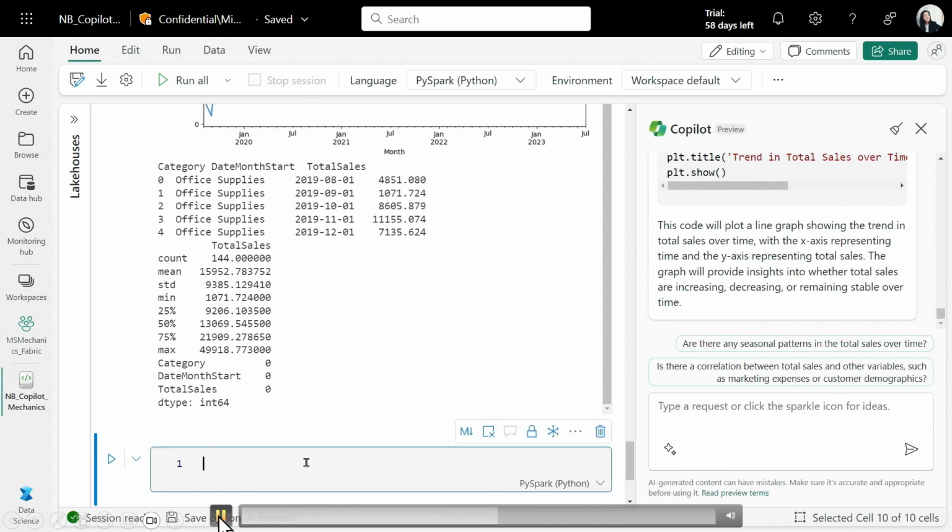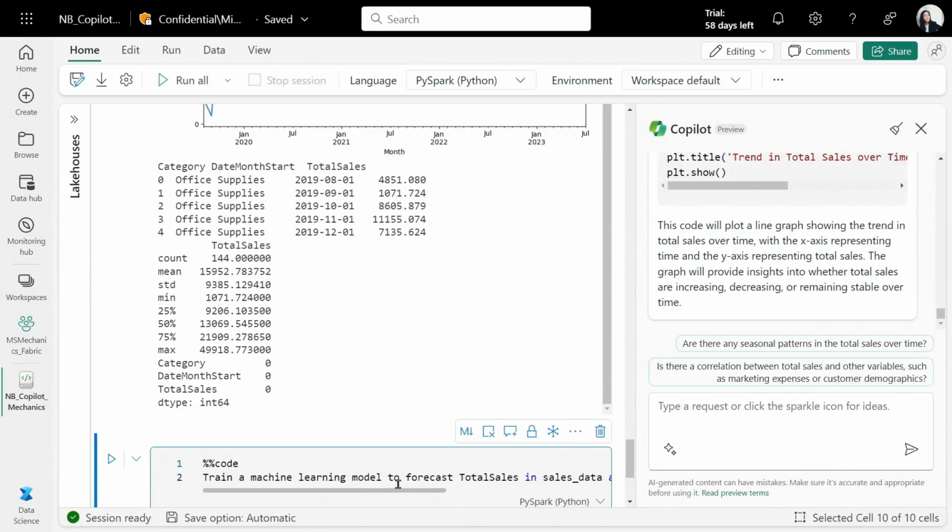But there's one more experience that's worth calling out when you're talking about the different modalities of Copilot in a notebook. Here, you see that Copilot is also available to us directly in the context of a code cell. We actually get feedback from our private previews that this is one of the experiences that developers appreciate a lot, because you can use the chat when you want to ask questions, but you can also do it directly from the cell. So here, by typing %%code, I'm telling Copilot that I want code generated for me, and I give it a prompt directly in a code cell.